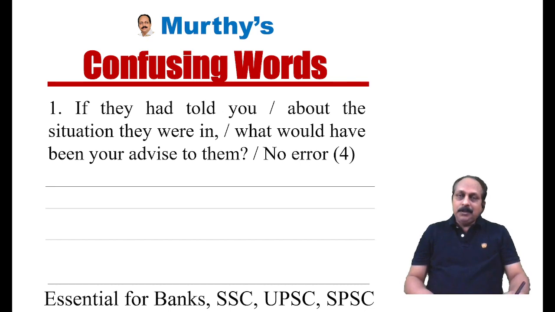Let us look at the first sentence. If they had told you about the situation they were in, what would have been your advice to them? When it comes to confusing words, you got to read the sentence very carefully, meticulously. Every word matters, and you have to cross check once, twice. Only then you have to decide whether there's an error or there's no error. But this one is rather easy.